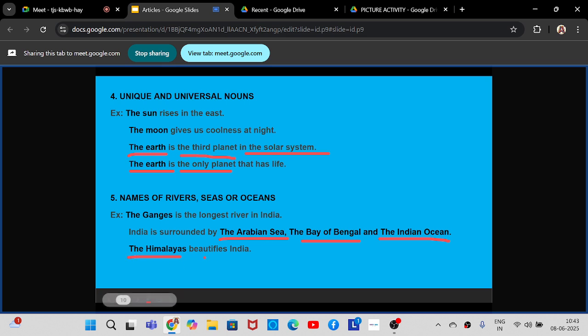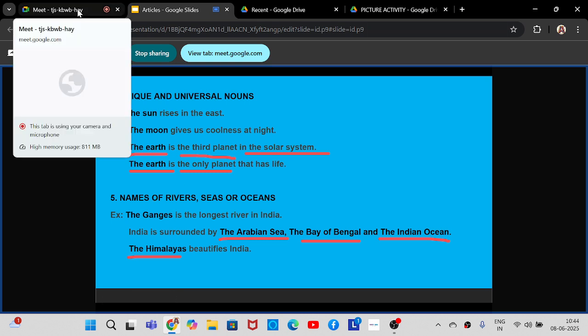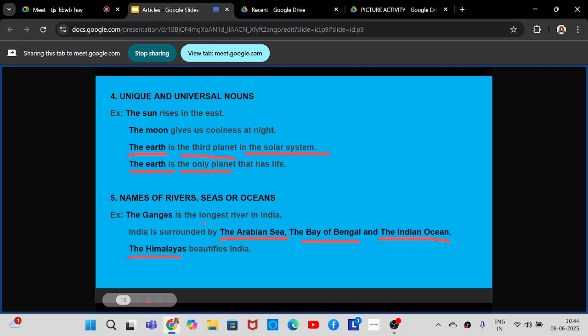Then, the Himalayas beautifies India. The Himalayas is in the northernmost part of India. It is a mountain range. So, I am using the article the for Himalayas because it is the name of a particular mountain, a definite mountain. So, for definite places, definite seas, definite rivers, definite mountains, oceans, etc., use the definite article the. Got it. And you can see here the Ganges is the longest river in India. Can you find a superlative degree here? The longest. Yes, so longest is the superlative adjective and that's why I'm using the in the middle of the sentence also. Everything has a reason.